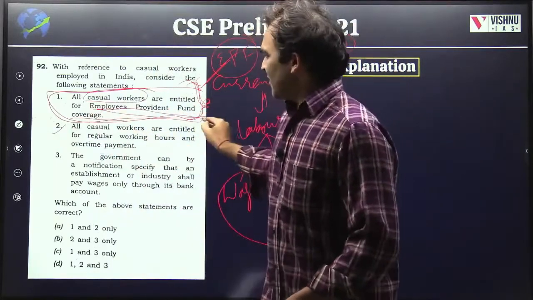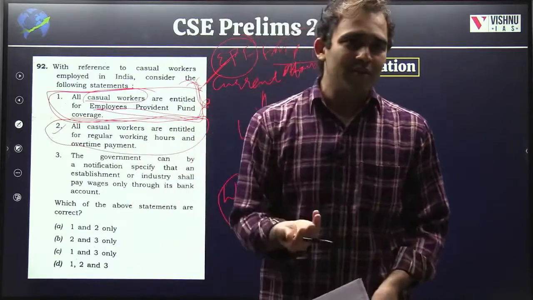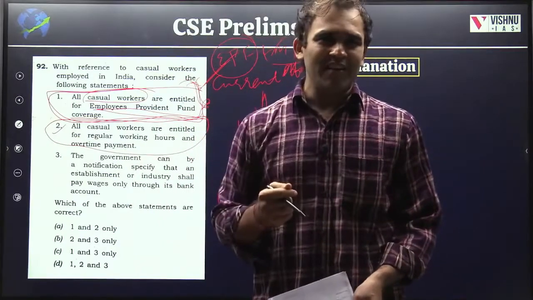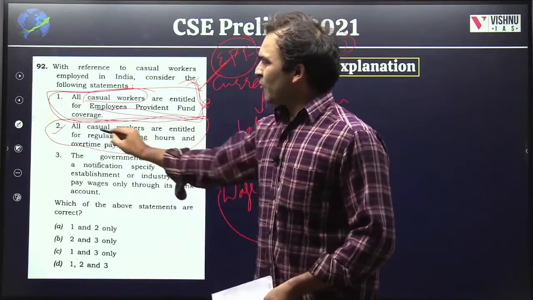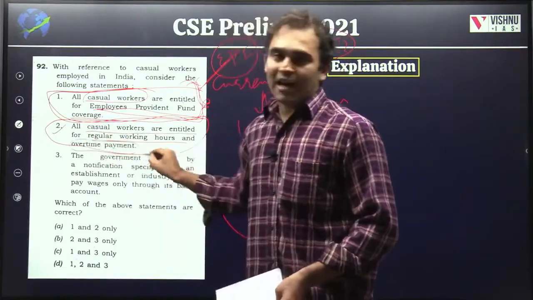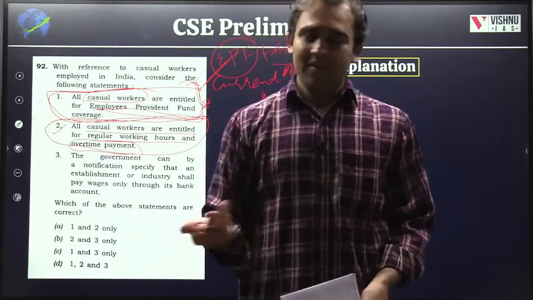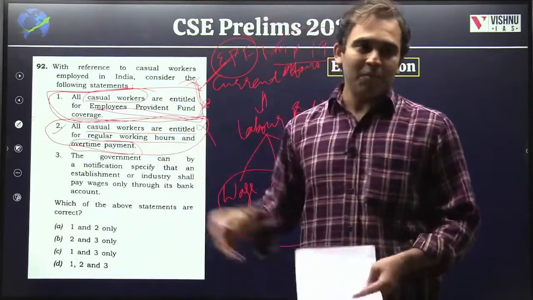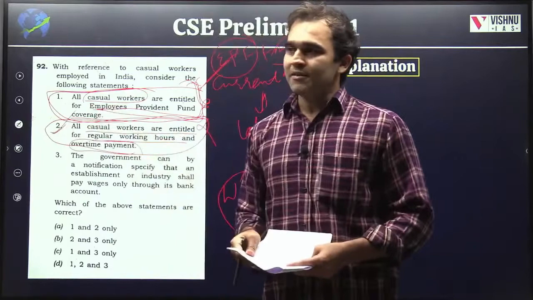Then the second statement. Just look at the statement. We don't have to read the EPFO Act or know about this. In the Constitution there is some article, 42 or 43, equal work for equal pay. So casual workers are entitled to regular working hours, and if they have to work overtime, they are entitled to that payment also. If not, it violates the constitutional DPSP. So hence, you can say that this is also an answer.